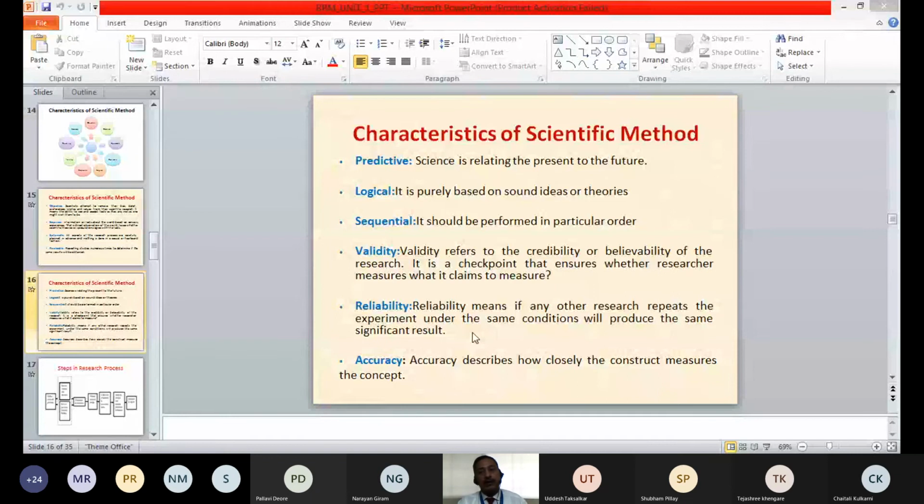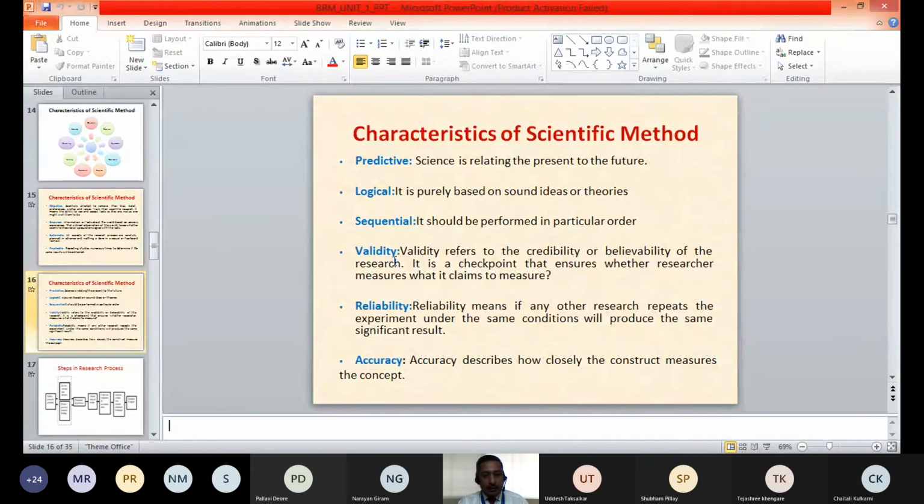So like that, for any research methods also, you have to see to it that the methods are reliable. You should be able to get the same type of results every time you do the research through the same method. If you are not getting the same results by conducting the same methods, you can say the methods are not proper, not reliable.